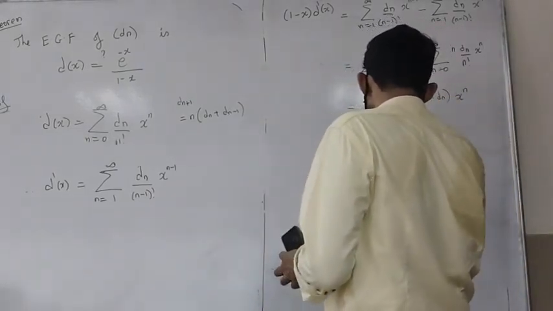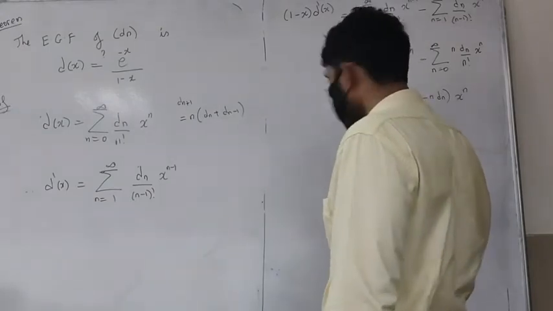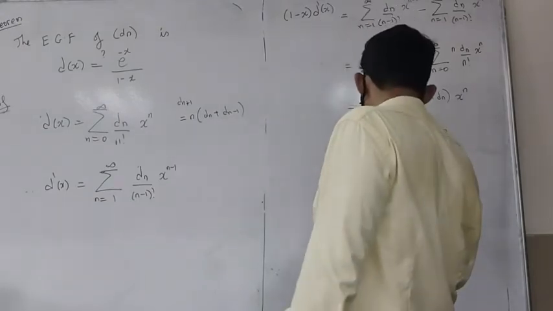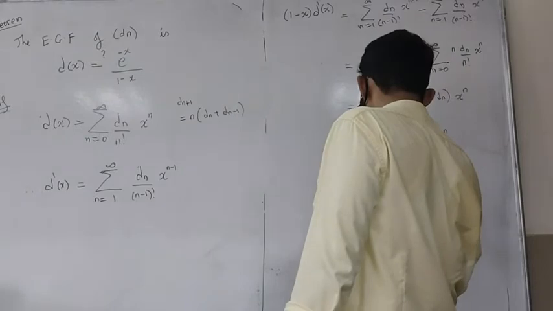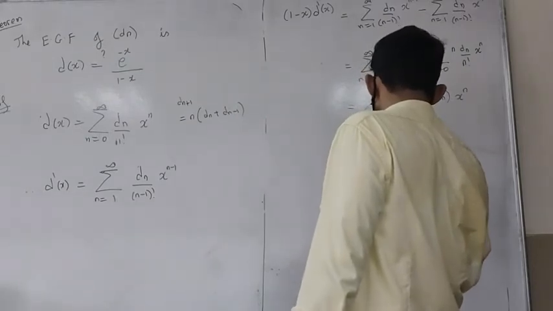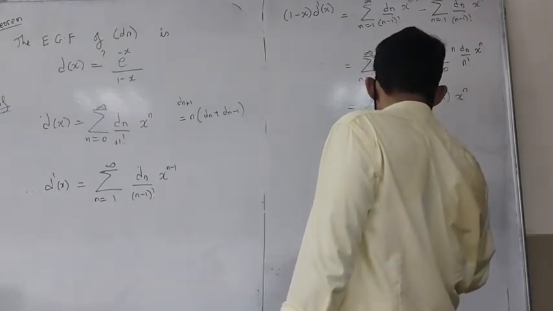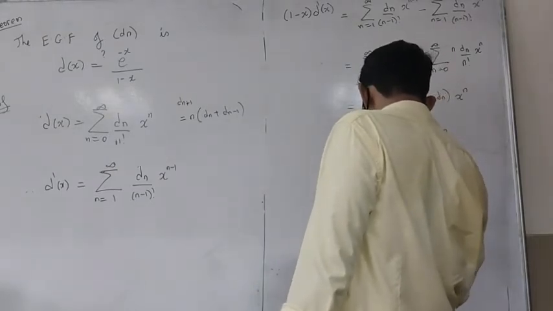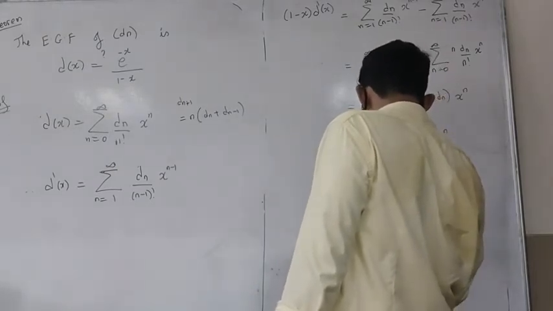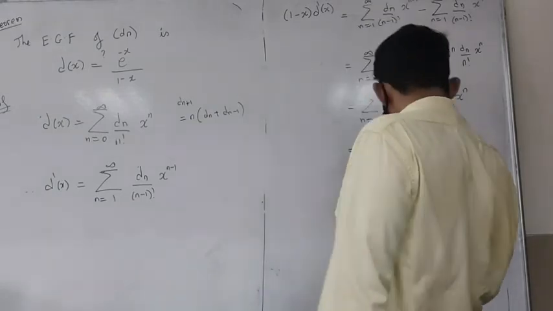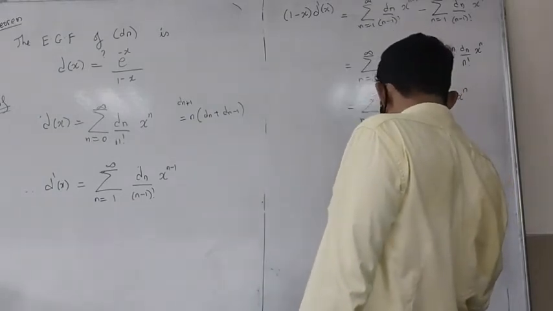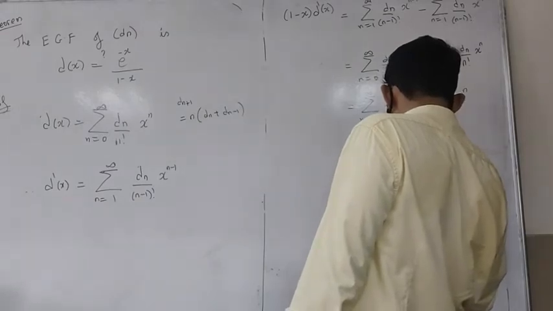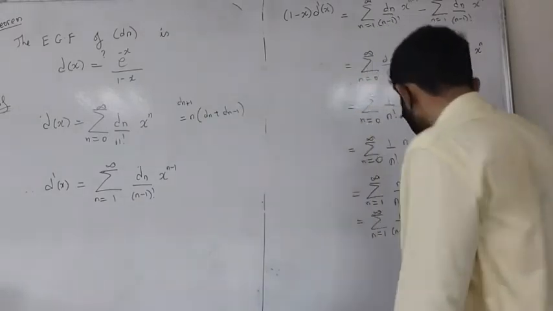I'll tell you what I'm doing. This is starting from 0, right? But the 0th term is anyway 0, so I'm going to take n going from 1 to infinity, n upon n factorial, d^n minus 1 x raised to n. This is now valid. From 1 to infinity there is no problem, we have 1 upon n minus 1 factorial, d^n minus 1 x raised to n. And now what can we do?